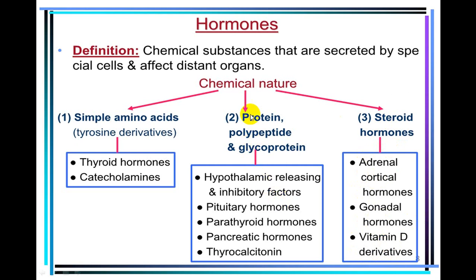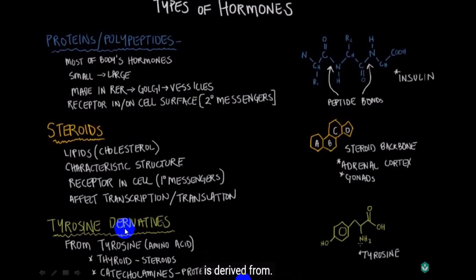While there are a lot of hormones which belong to the protein groups, we call polypeptides and glycoprotein groups, and they are from the hypothalamus, pituitary, parathyroid, pancreas, and thyrocalcitonin. While amino acid hormones are only two, that is thyroid hormone and catecholamine, and in thyroid only two, T3, T4. So these are the chemical nature of those hormones. So these are protein and polypeptides.